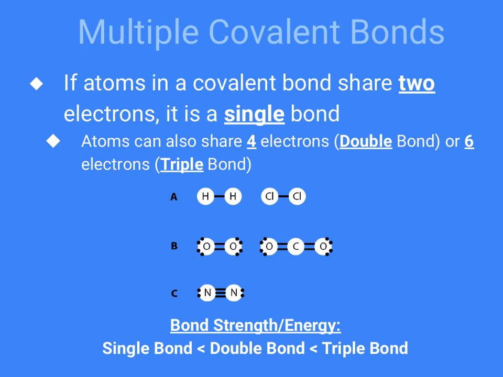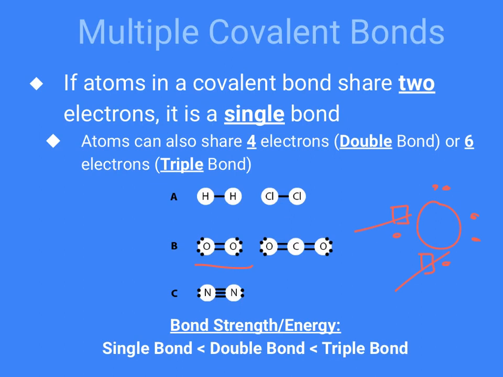Now, so far we discussed single bonds, or when atoms are sharing two electrons only, but let's say we have two atoms that both need to share two sets of electrons. Well, maybe they can do it together. They can, okay? Oxygen's a great example of that. Oxygen, as we know, has an electron dot diagram like this. So it has two openings. Well, if I put two oxygens next to each other, boom, boom, they can bond twice, okay?